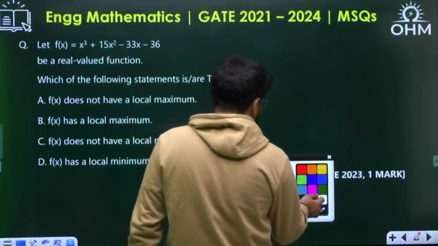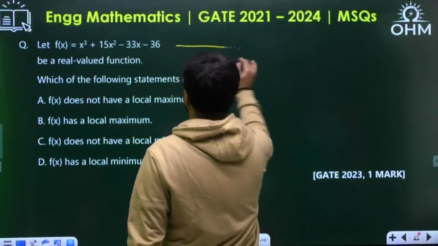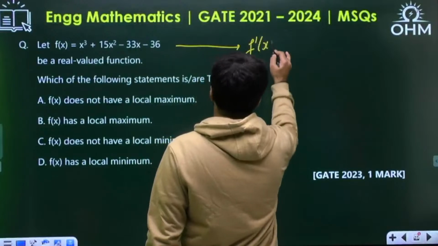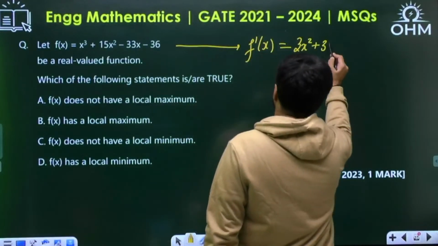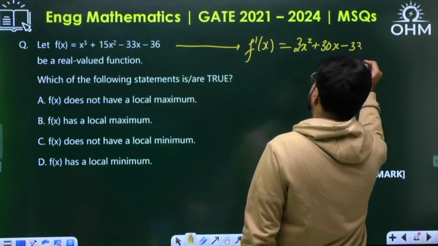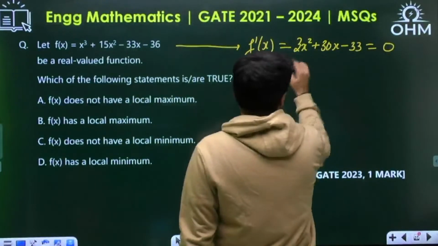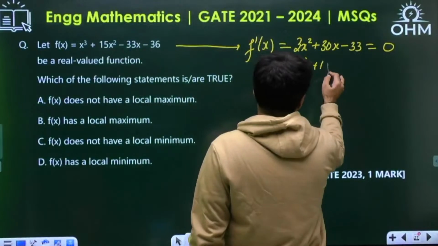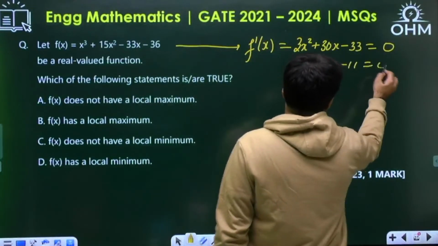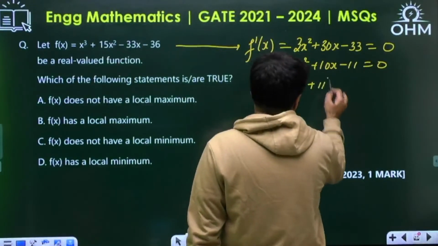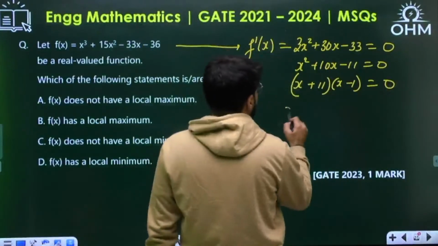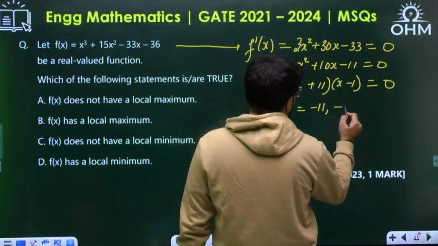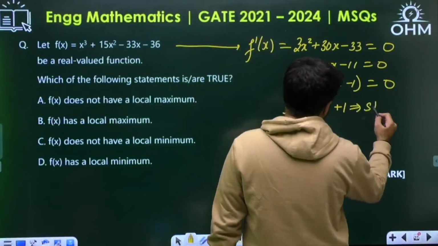Let me start by taking the first derivative of it. Stationary points: f dash x is 3x square plus 30x minus 33 equal to 0. Cancelling 3, x square plus 10x minus 11 equal to 0, which should be factorizable as x plus 11, x minus 1. Am I right? Yes, looks okay. So x is minus 11 and plus 1. These are two stationary points.